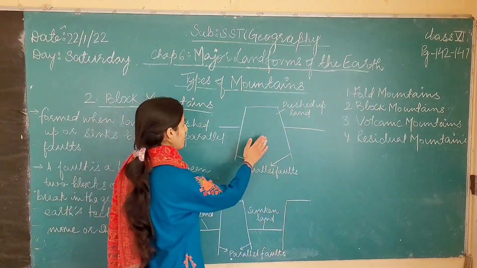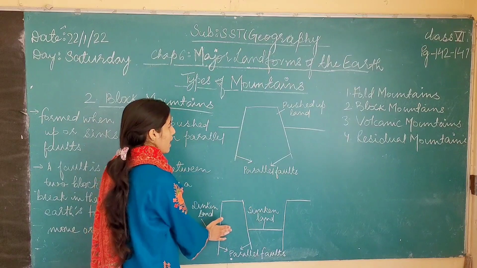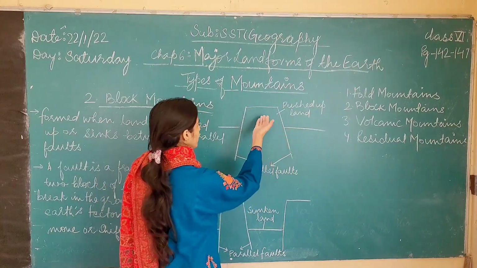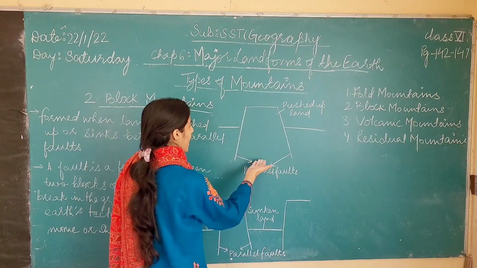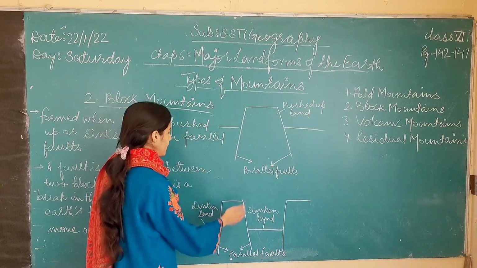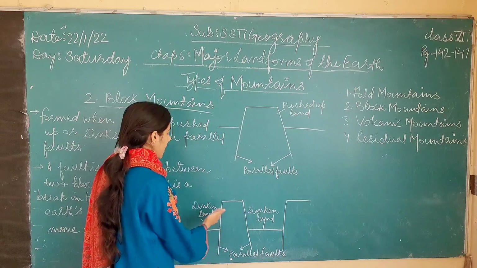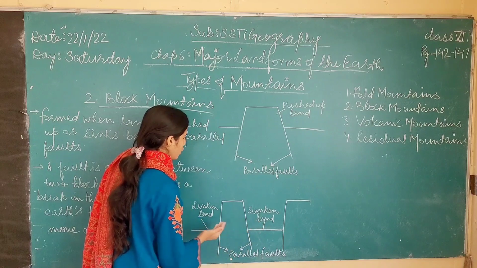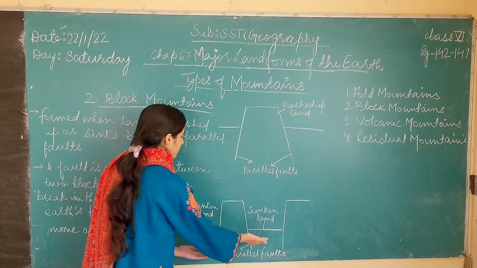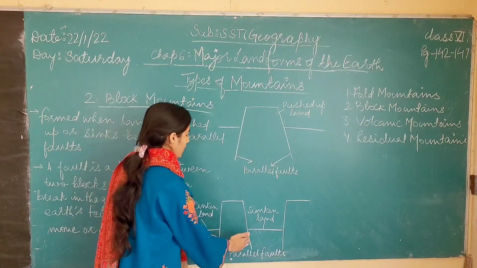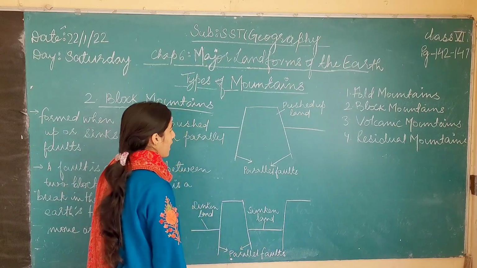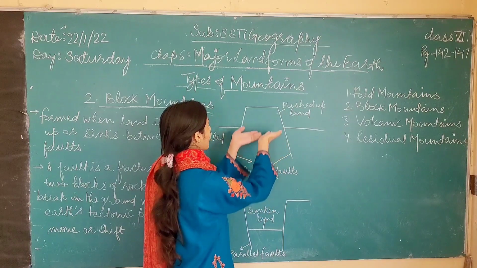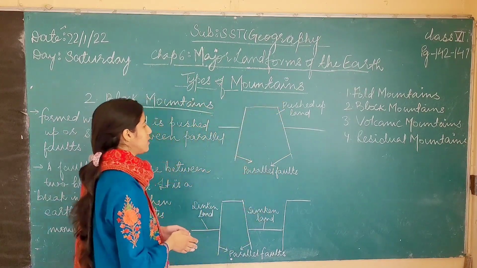See, this is a block mountain, and this is also a block mountain. See, the land around them has not moved, but the land between the parallel faults has been pushed up. And here you can see that the land around the two parallel faults have sunken down, and the land between the two parallel faults has risen up, has been pushed up.